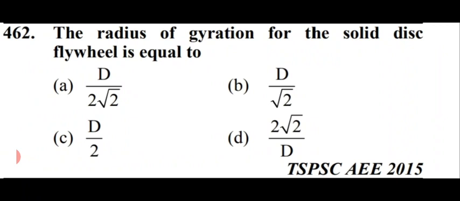The radius of gyration for the solid disk flywheel is equal to. Options are d divided by 2 root 2. Second option is d divided by root 2. Third option is d by 2. And the fourth option is 2 root 2 divided by d. So in this case, the right answer is option number A, which is d divided by 2 root 2. Option number A.